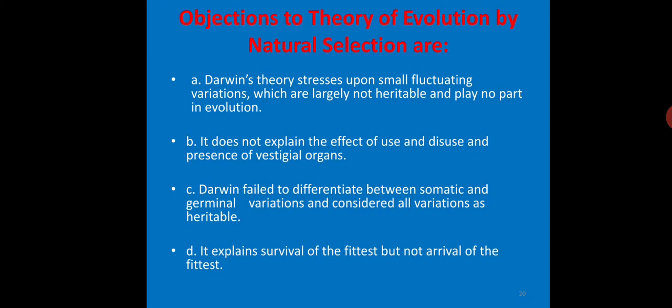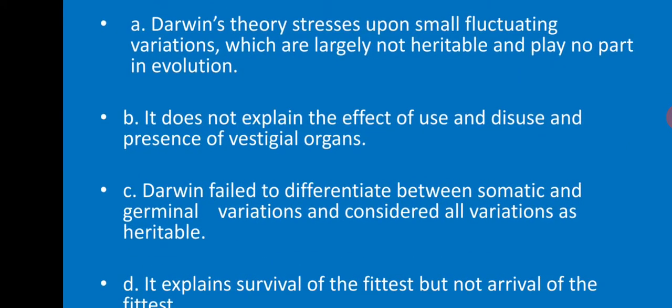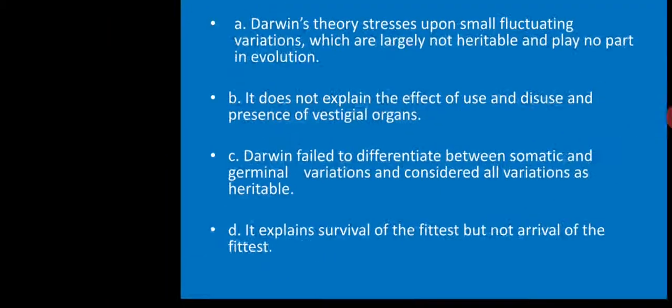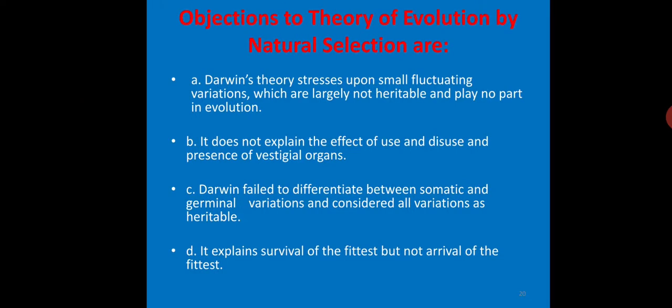Now let us see what are the major objections to the theory of evolution by natural selection. Darwin's theory stresses small fluctuating variations, which are largely not heritable and play no part in evolution. It does not explain the effect of use and disuse and the presence of vestigial organs, because in a human being there are nearly 180 vestigial organs. Darwin does not explain anything regarding these vestigial organs.